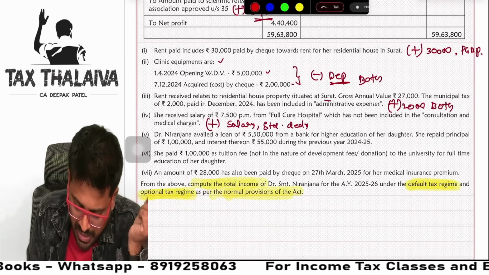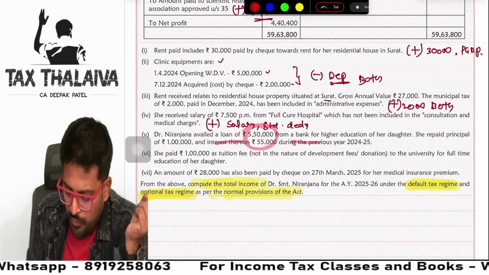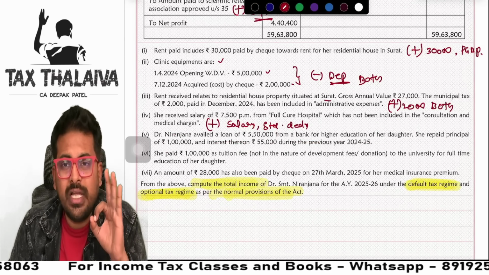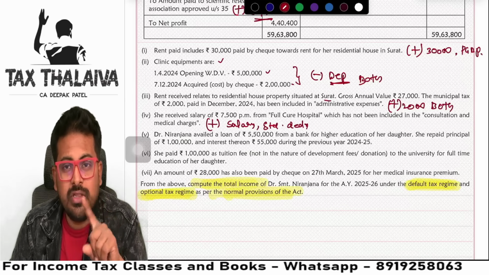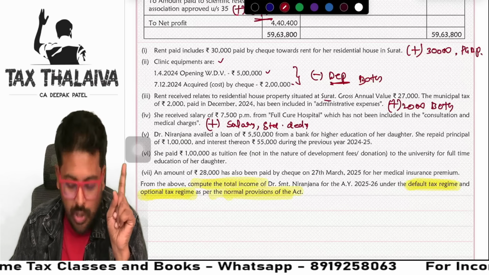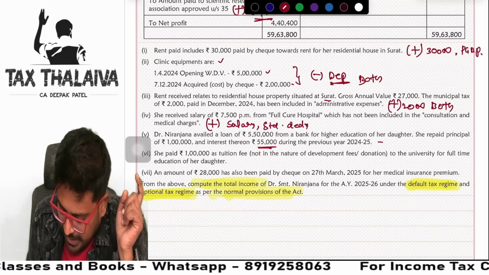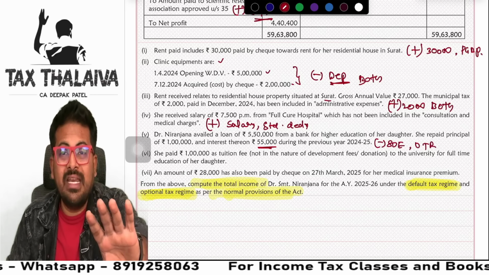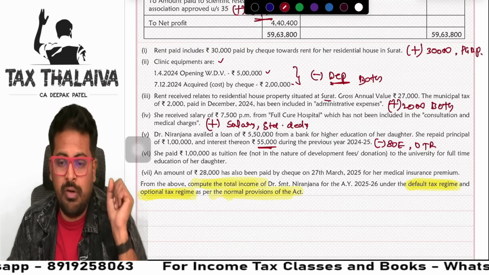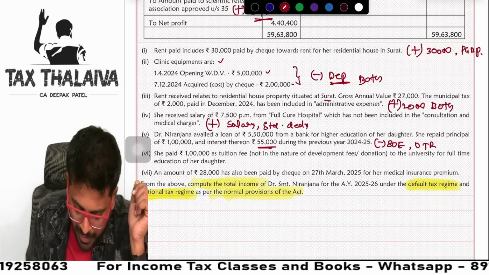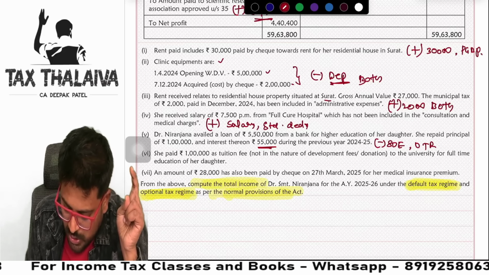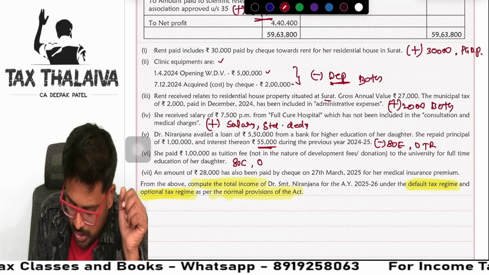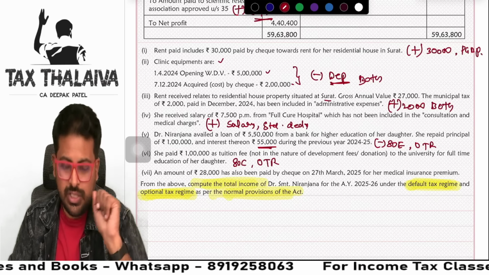Next. Dr. Niranjana availed a loan of 5,50,000 from a bank for higher education of her daughter. She paid principal and interest. Guys, interest on education loan is given in full without any limit under 80E, but principal is not allowed. So 55,000 under 80E, I'll write here, but mind you, only under the optional tax regime. You will not get anything under the default tax regime. You have to be very, very careful. So I've written that. Next, she paid 1 lakh as tuition fee in the nature of development fees for donation to the university. Guys, 80C, this will be only under the optional tax regime, nothing under the default tax regime.